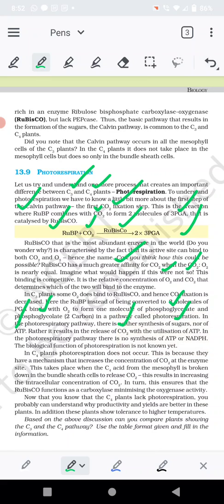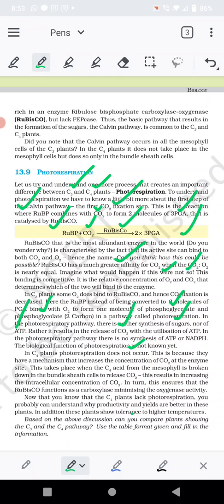So let us discuss the C4 plants now. The C4 plants are those in which photorespiration does not occur. It happens because they have a mechanism that increases the concentration of carbon dioxide at the enzyme site. So these plants have more concentration of carbon dioxide at the active site of the enzyme, due to which the enzyme binds with carbon dioxide and makes the 3-PGA molecule, that is 3-phosphoglyceric acid.